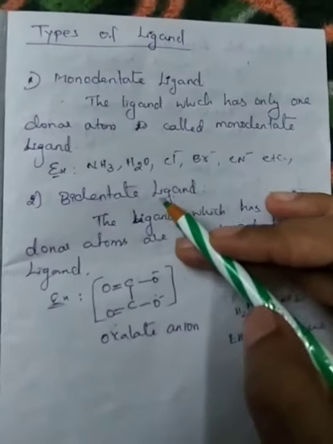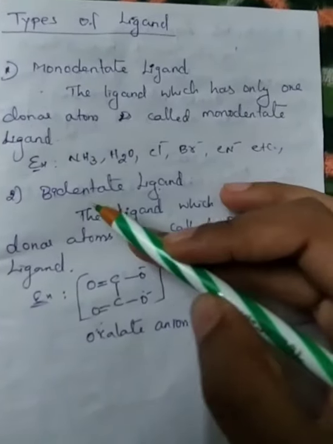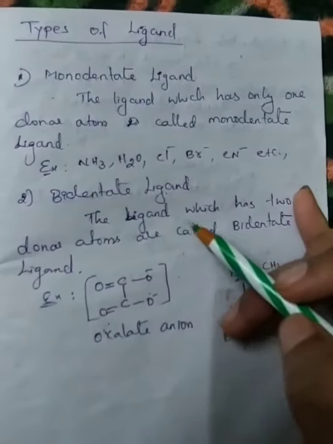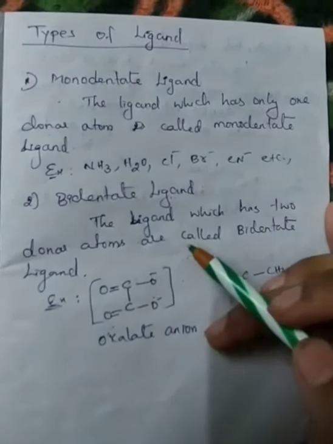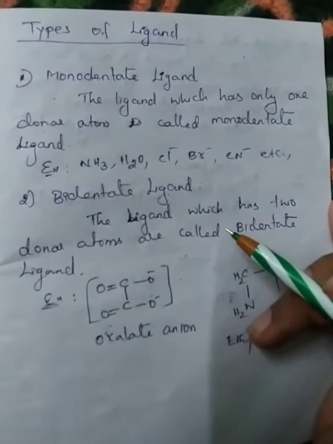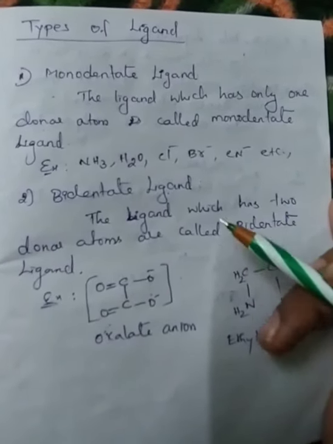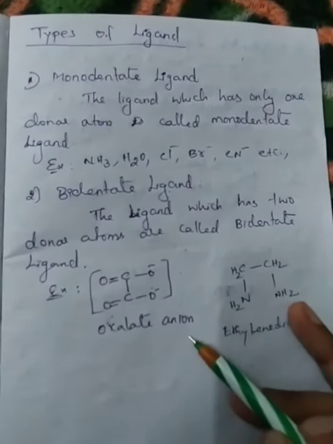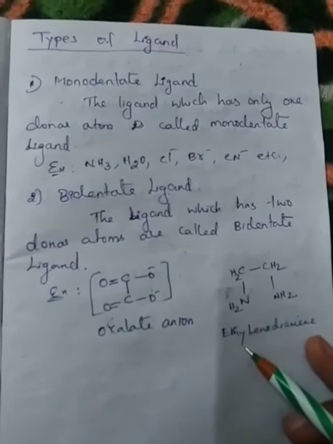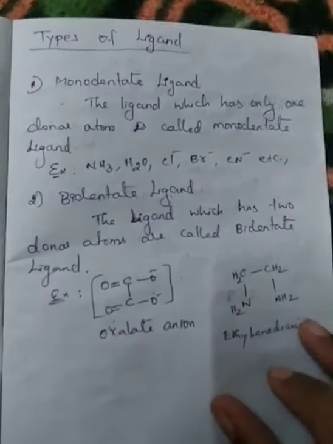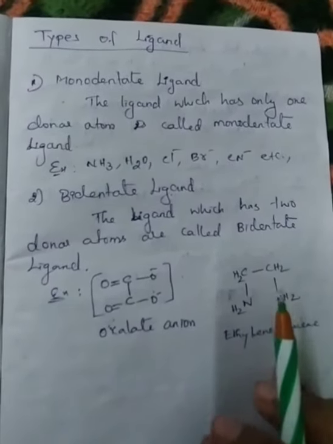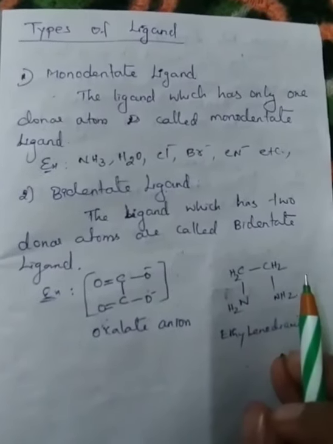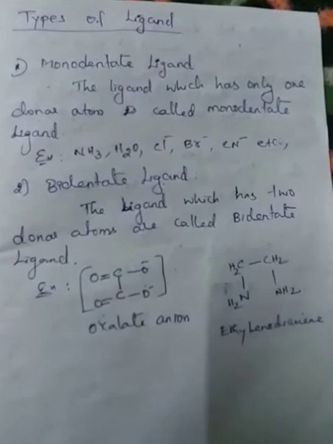Next one is bidentate ligand. Bi means two. So the ligands which have two donor atoms are called bidentate ligands. For example, oxalate anion, ethylenediamine. These molecules have only two donor atoms, so they are called bidentate ligands.